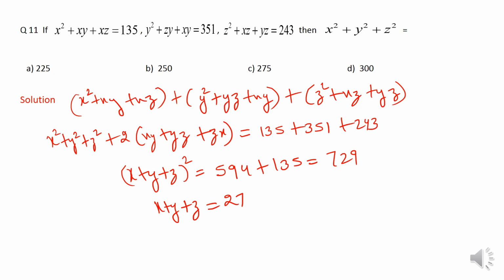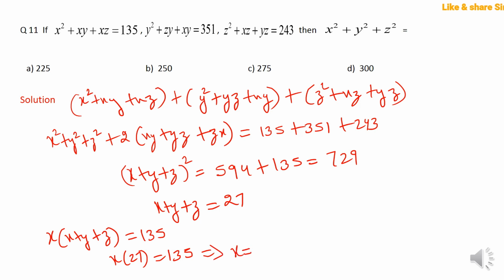Now this is a little tricky step over here. What should I do now? If I look at the first term and take x common, I will be getting inside x plus y plus z, which is given to me as 135. So that means x into 27 is 135, or in other words, x is equal to how much? 135 upon 27, which is 5, right? Similarly, if we take the second term, we can write y into y plus z plus x equal to 351.